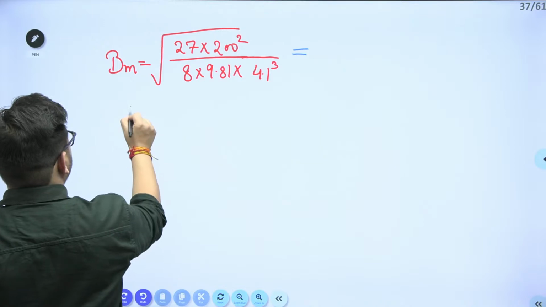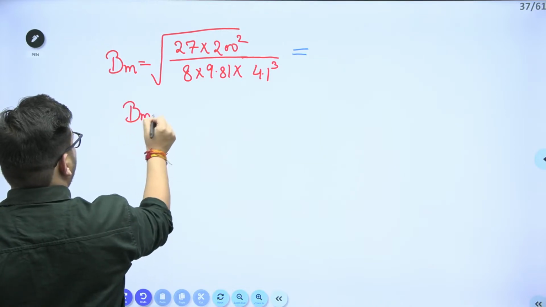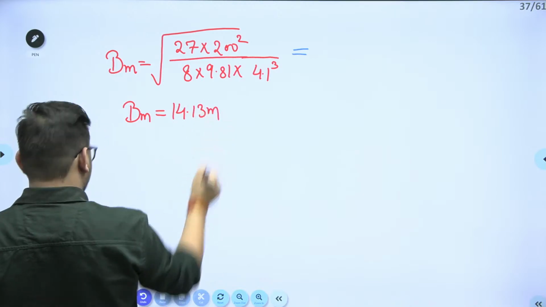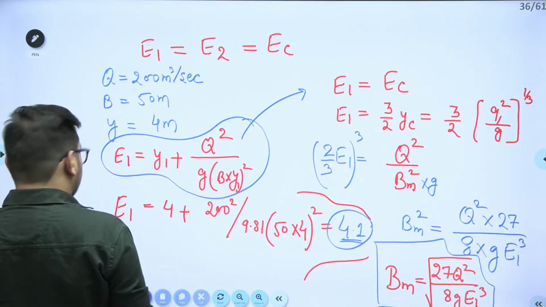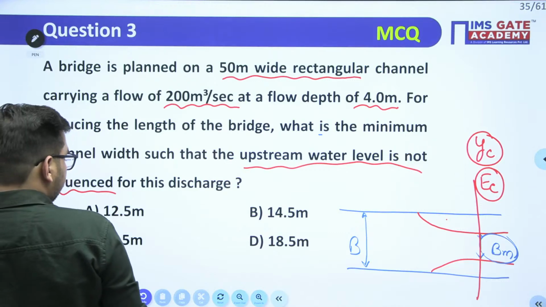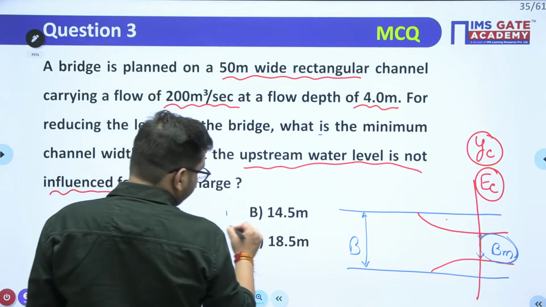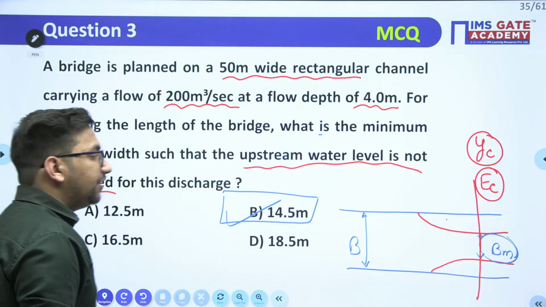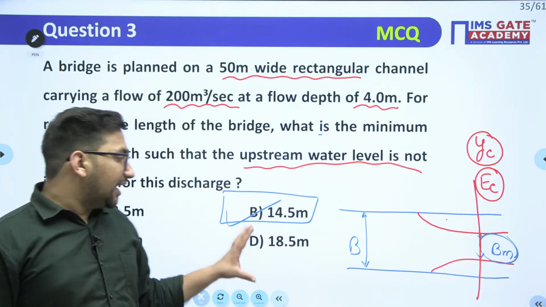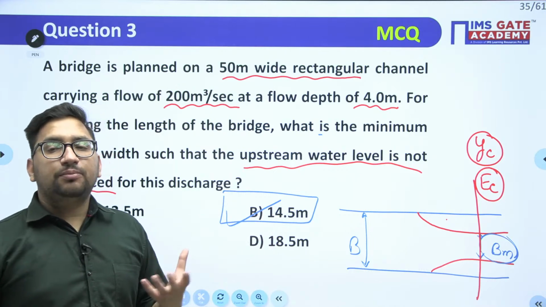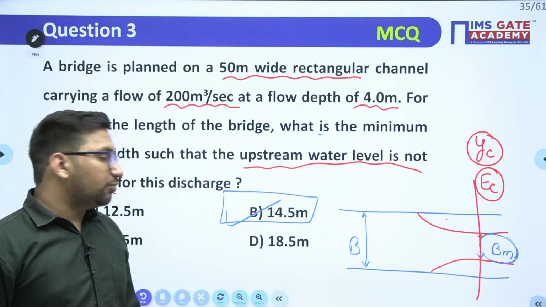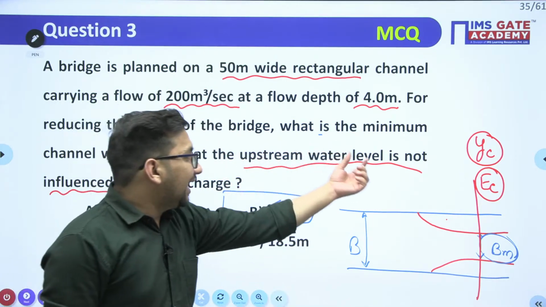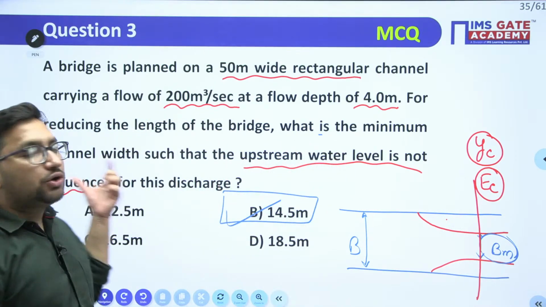So Bm value is here 14.13 meter. Let's check if any option is matching or not. So 14.5, right? This is the most appropriate answer, that will be 14.5 meter. So if you reduce this value below this particular 14.13, or you can say just 14.5, what is going to happen? Here the water level at the upstream point is going to get influenced.